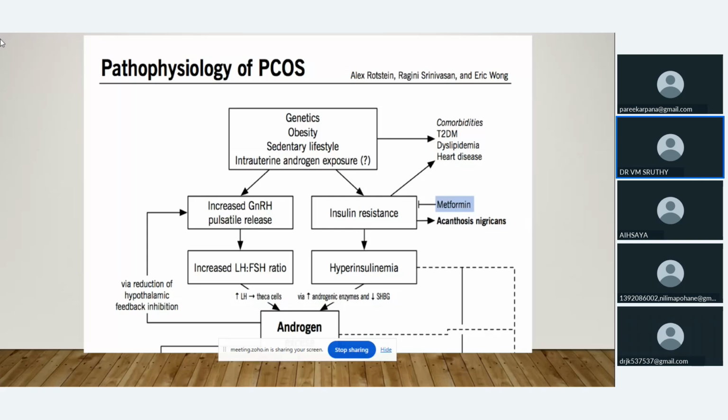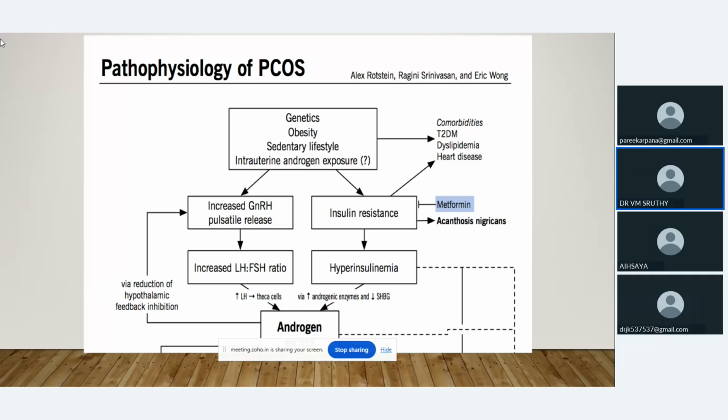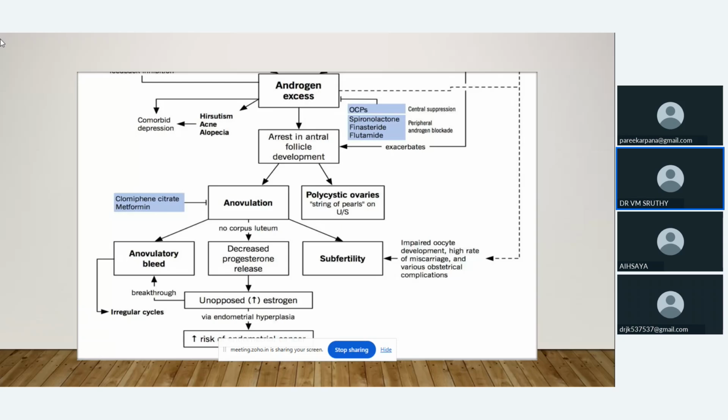So the follicles will not mature properly. For proper ovulation, the Graafian follicle should be there. The maturation of the follicles should occur, and one of the follicles will become a mature Graafian follicle. Then only will ovulation take place. Due to the decreased amount of FSH, there won't be any maturation of the follicles and there will not be any ovulation. That will lead to anovulation.